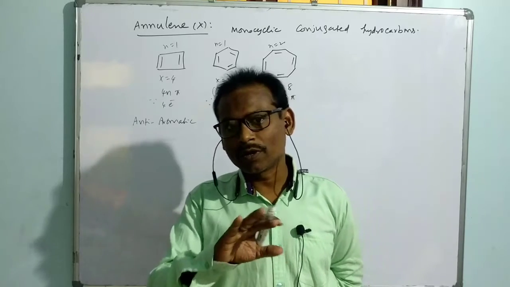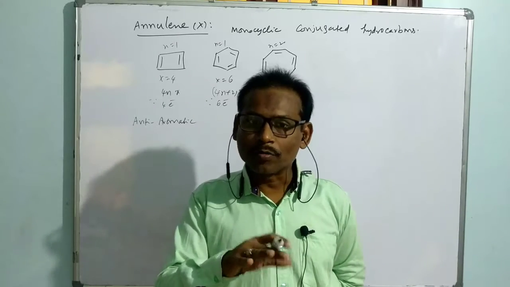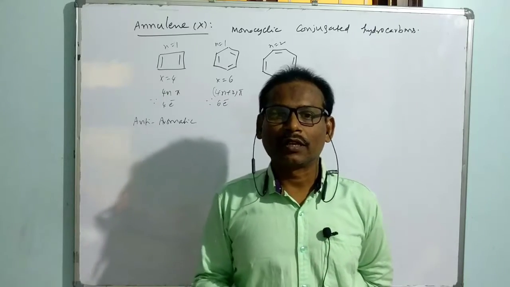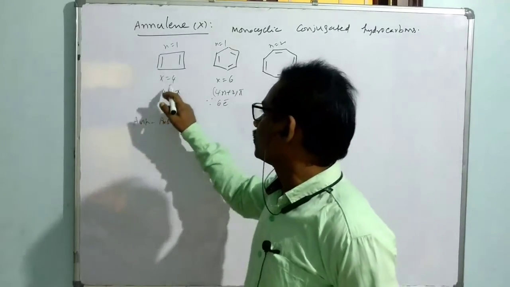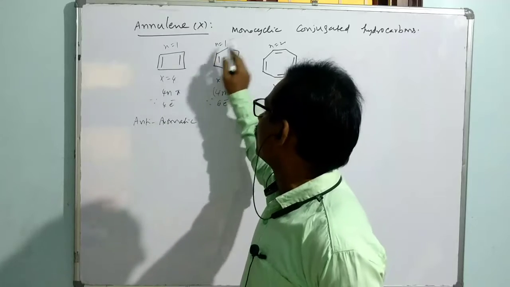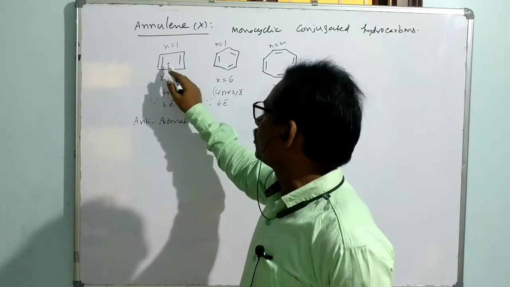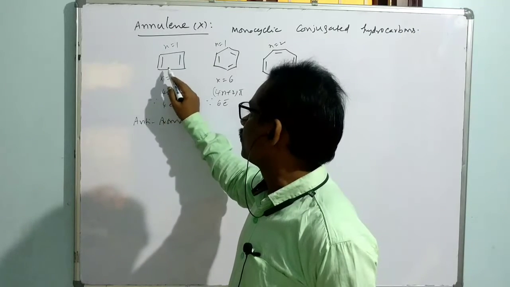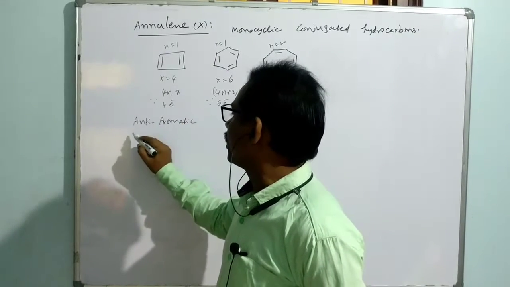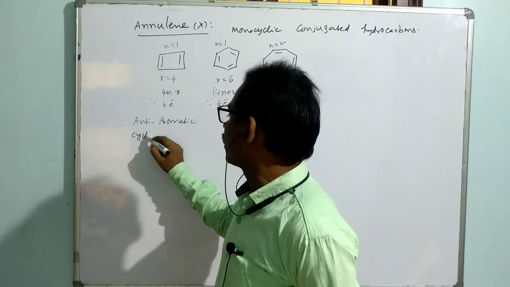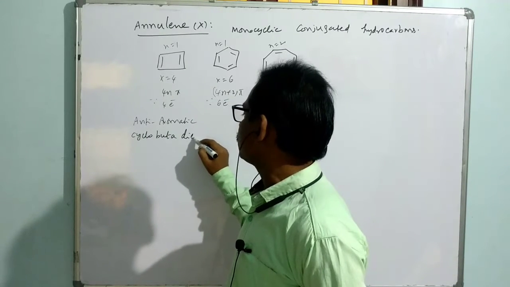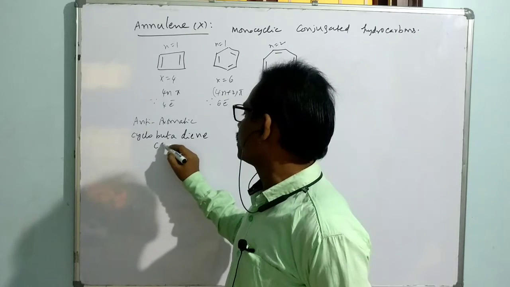So they do not normally exist at room temperature. They are capable of existing at a very low temperature. For example, if we take this one, it is nothing but annulene 4. Annulene 4, the name of this is cyclobutadiene, CBD.